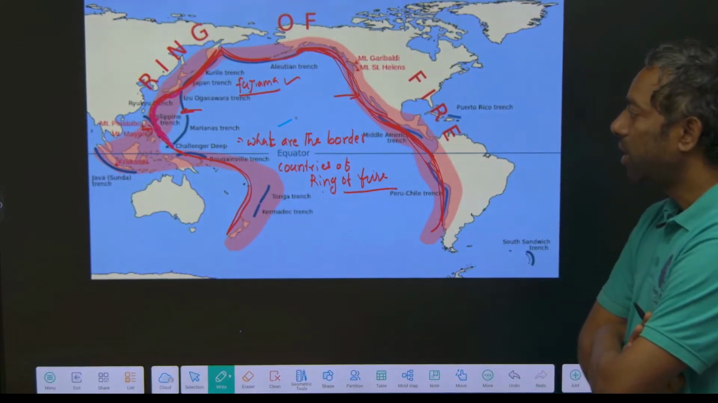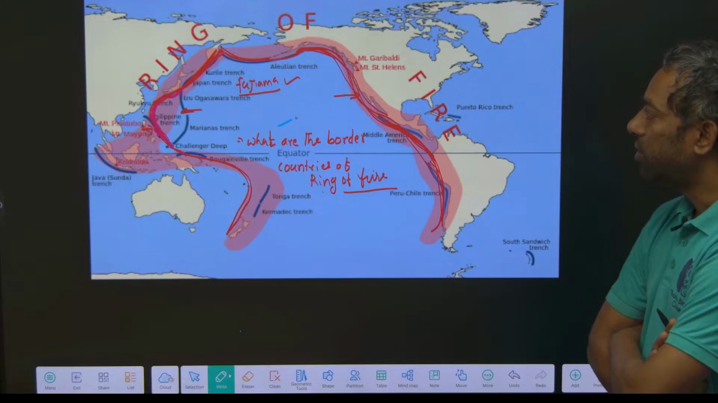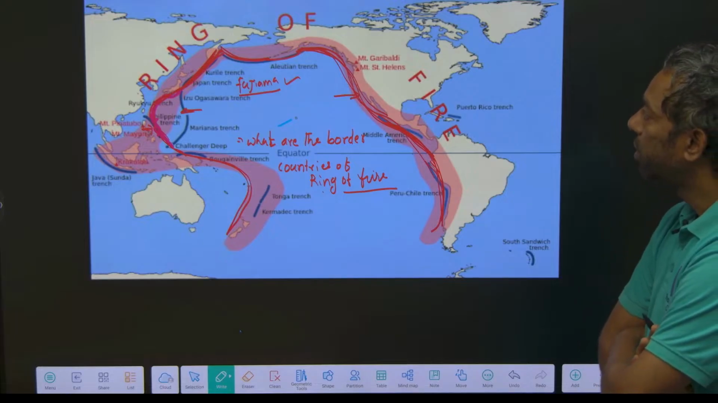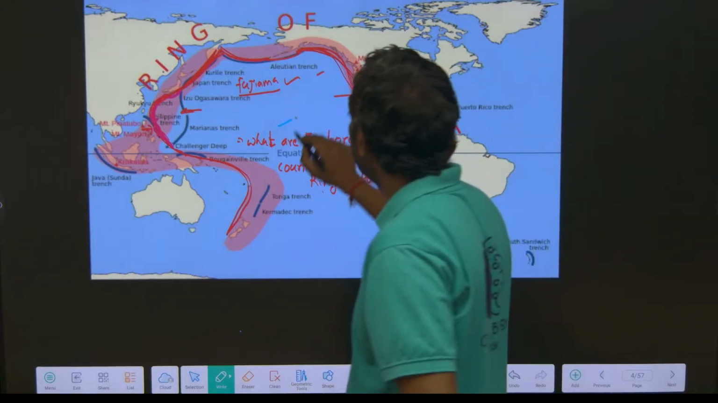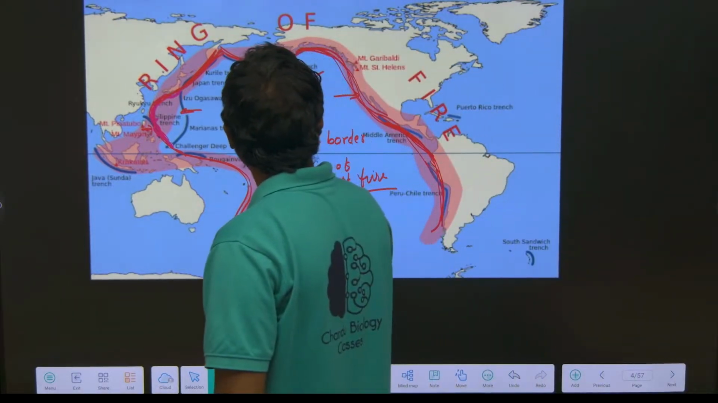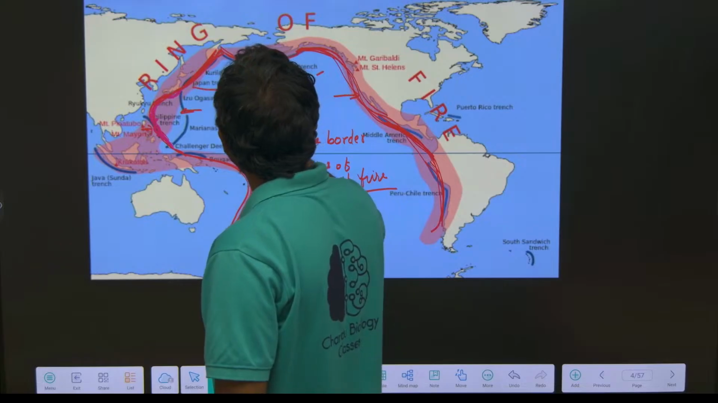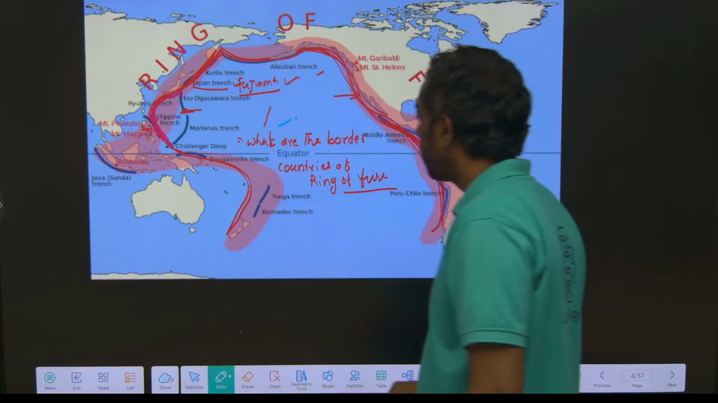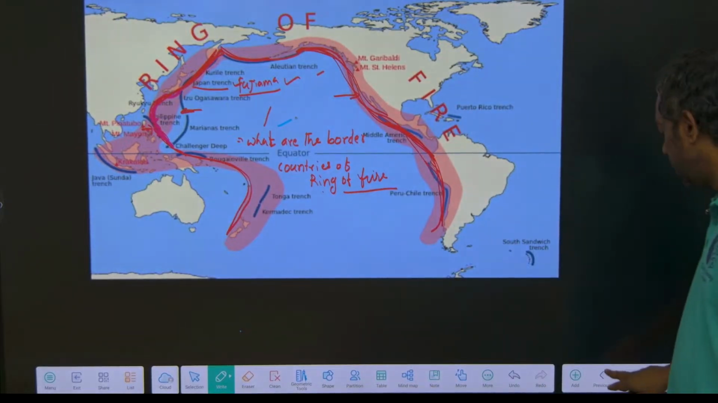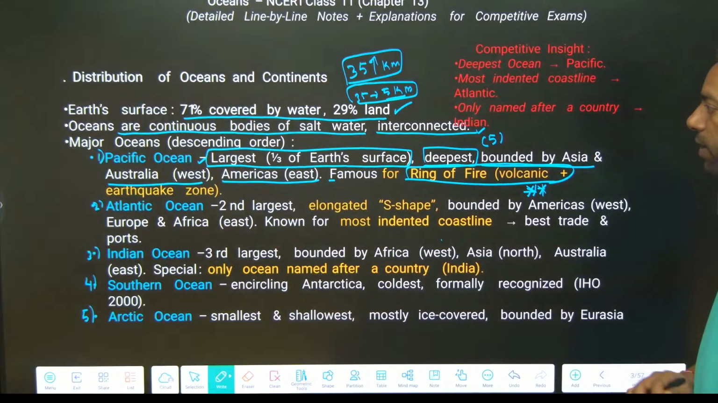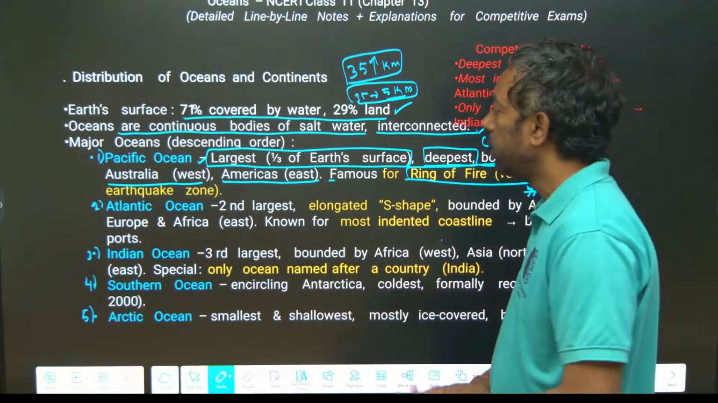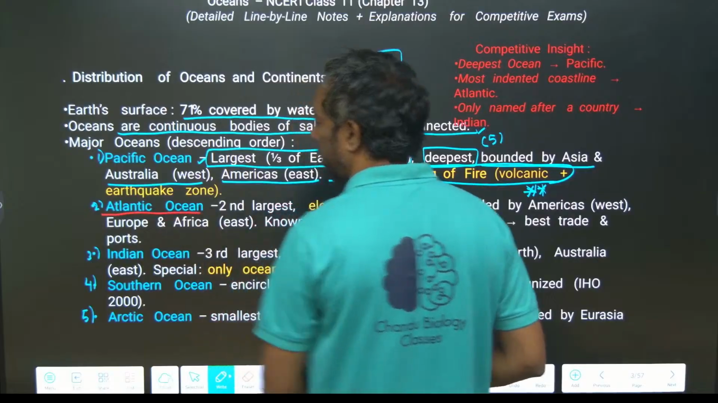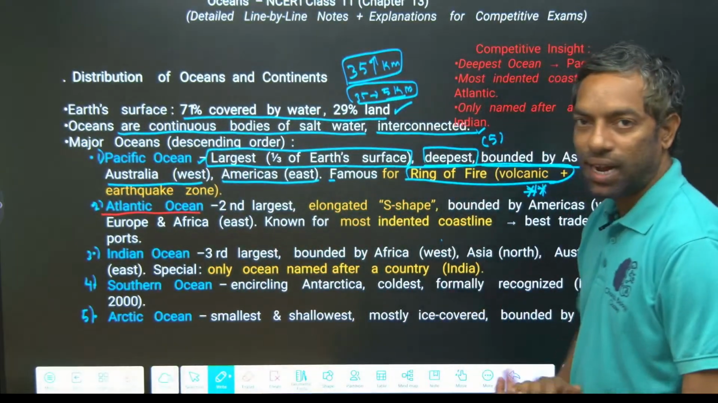These are the ring of fire, guys, okay. They can ask you about the trenches. This is the Pacific Ocean, guys, the Japan trench, okay. They might not ask you more than this. Okay, ring of fire. Now if we come to the Atlantic Ocean, it is the second largest.